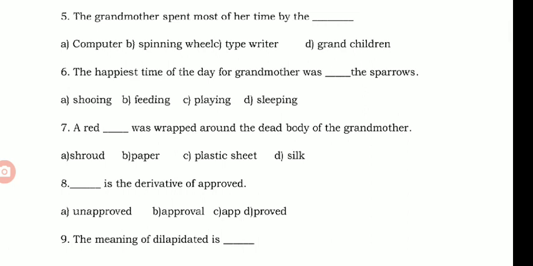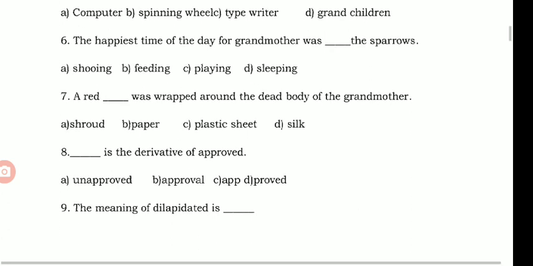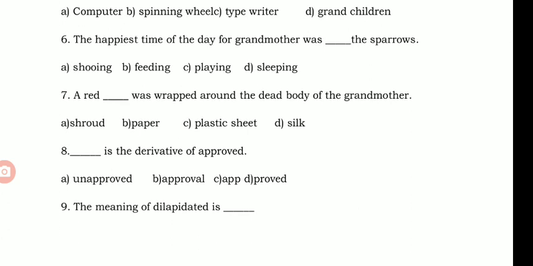Question 7. A red dash was wrapped around the dead body of the grandmother. Option A, shroud. The answer is option A, shroud. Question 8. Dash is the derivative of approved. Approval is the derivative of approved. So option B is the correct answer, approval.